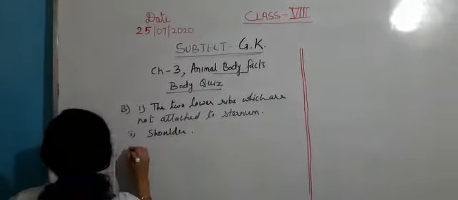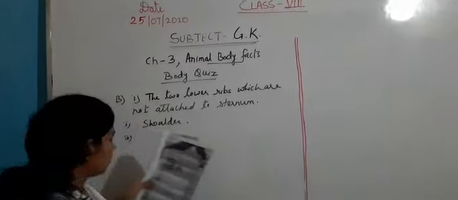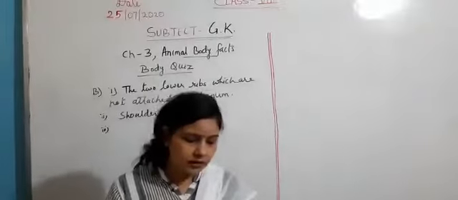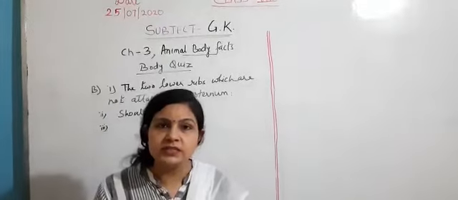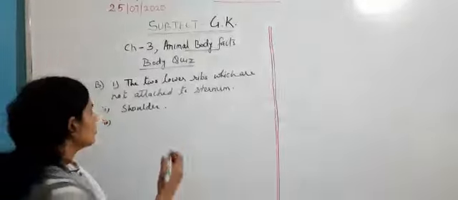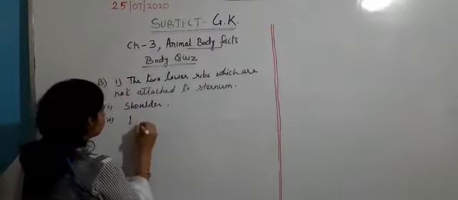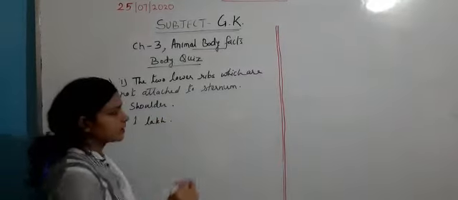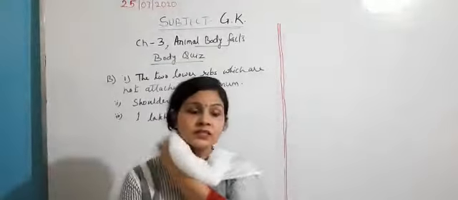Then the third part of B is, how many hair can be counted on an average on human scalp? The answer is 1 lakh. 1 lakh hairs are present on the human scalp.